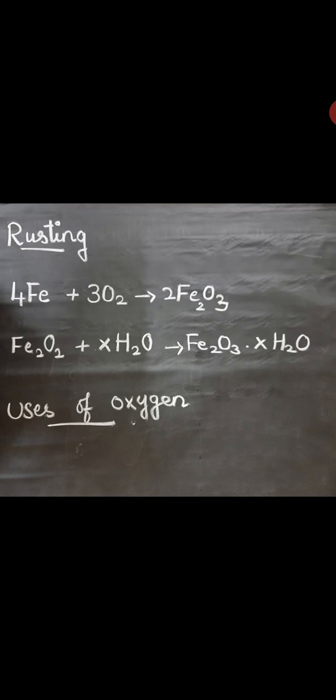It is used for artificial respiration by scuba divers, mountaineers, astronauts, patients, etc. Mixed with powdered charcoal, it is used as an explosive. It is also used in the synthesis of methanol and ammonia. So these are the uses of oxygen, and we learnt about oxygen. Thank you, students.